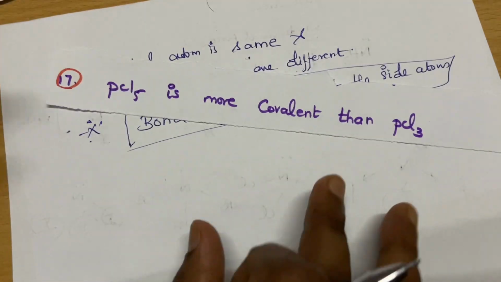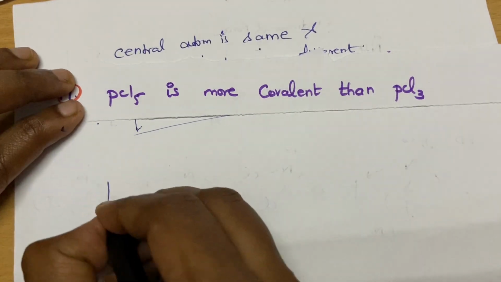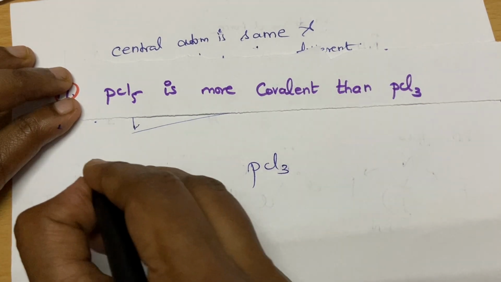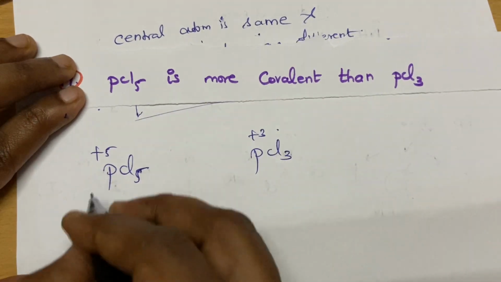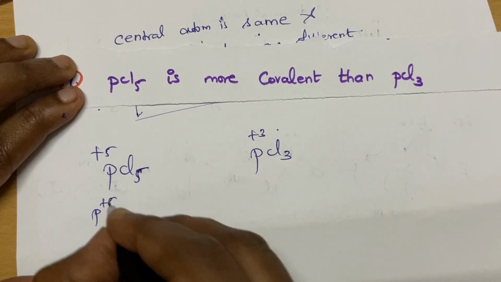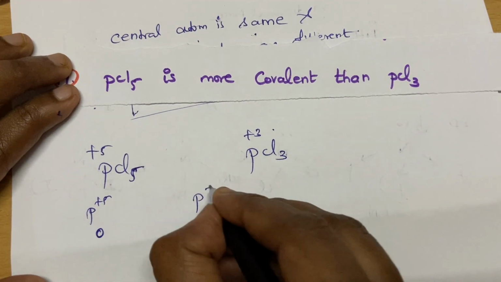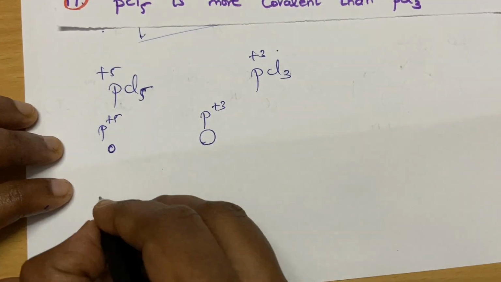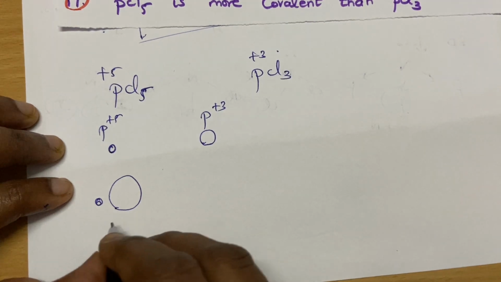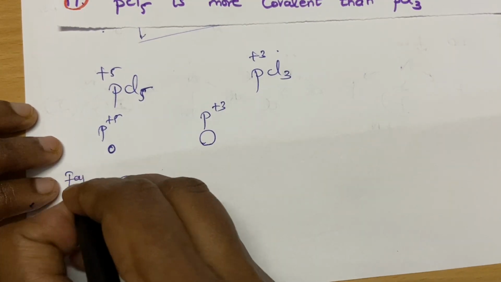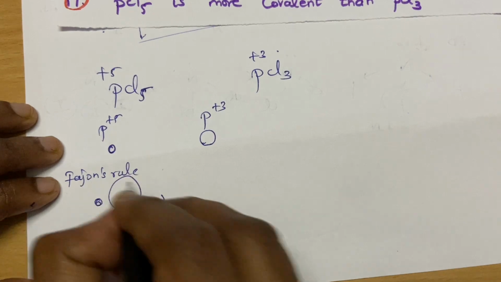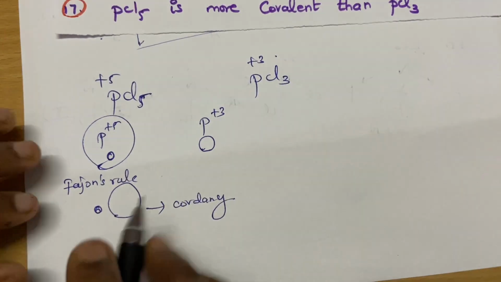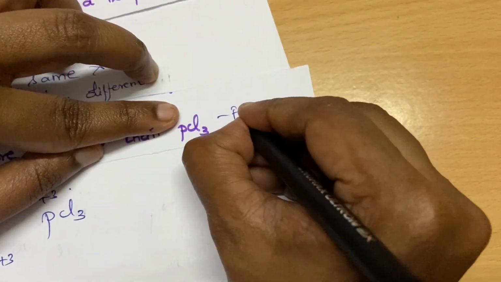All this kind of questions, you can solve easily hereafter. See, PCl5 and PCl3. What is the oxidation state of phosphorus here? It is +5 and +3. If you check the size, the phosphorus +5 will have comparatively a smaller size than phosphorus +3, isn't it? So according to Fajan's rule, the smaller the cation and bigger the anion, the more will be the covalency, right? More will be the covalency. So according to Fajan's rule, PCl5 is more covalent. So apply Fajan's rule.